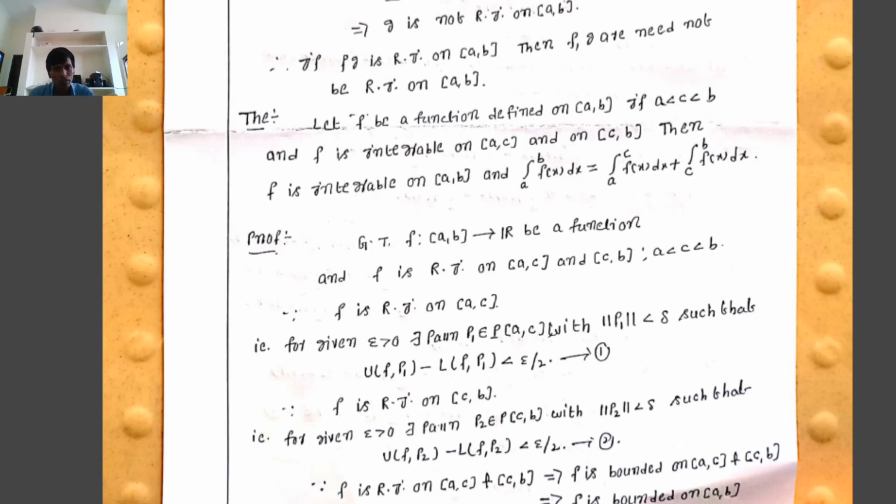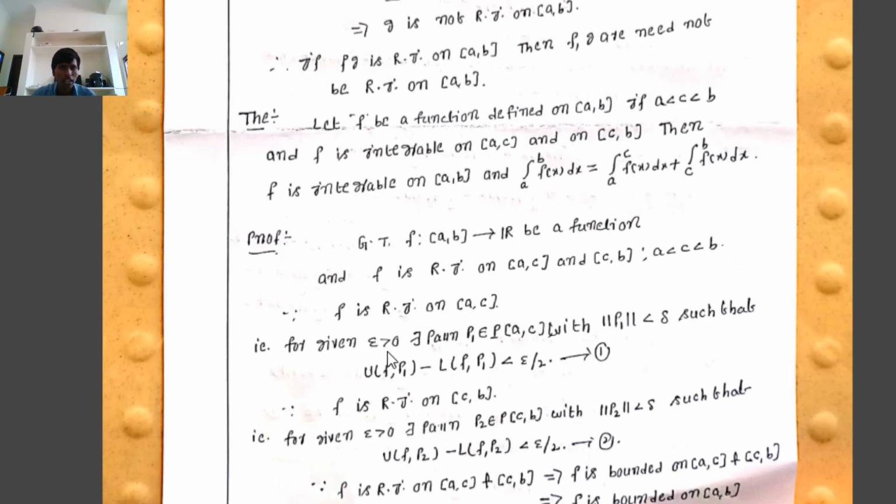Okay. Since f is Riemann integrable on the closed interval [a, c], by the necessary and sufficient condition for Riemann integrability, a bounded function f is Riemann integrable on [a, b] if and only if for given epsilon greater than 0 there exists a partition P on [a, b] with norm of P less than delta such that U(f, P) minus L(f, P) is less than epsilon. Since f is Riemann integrable on [a, c], f satisfies this condition on [a, c].